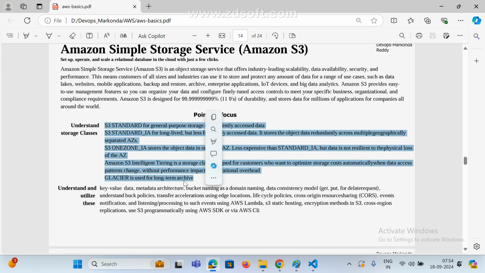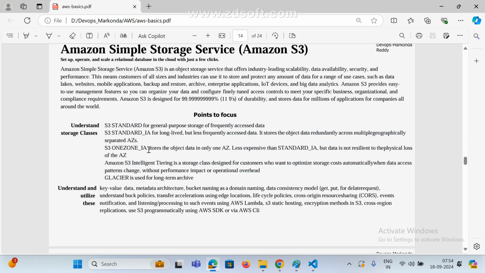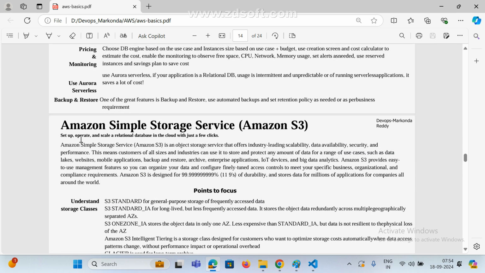Next class we'll see this. It is very important, and many people ask about it in interviews: can you explain the S3 types and how they work? This is one of the topmost services in AWS.